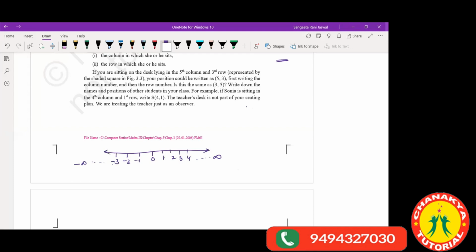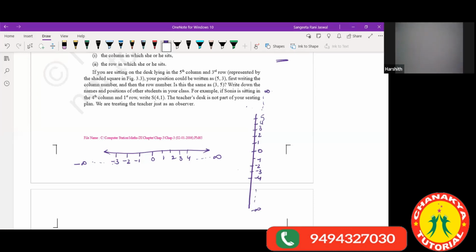Now this is the number line which is in a horizontal position. If I place this number line vertically, I have all my positive numbers on the upper side. I have all the negative numbers on the lower side of the 0, so on till -infinity, and upper ones are so on till +infinity. Are you understanding this much? Yes, ma'am.